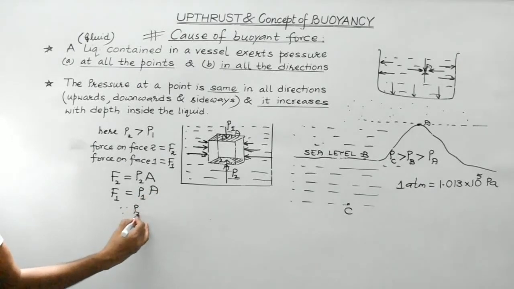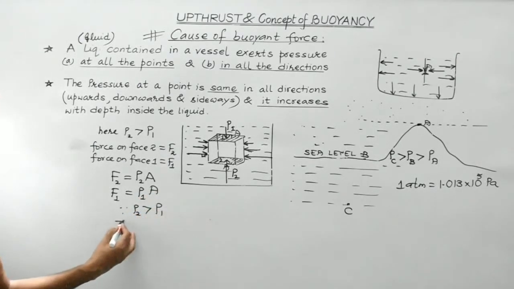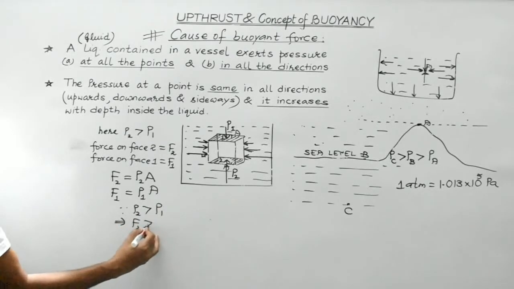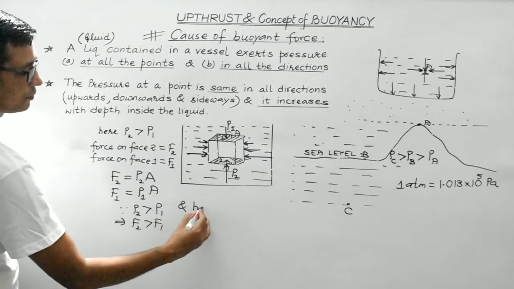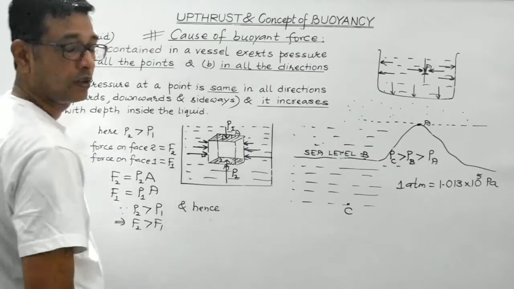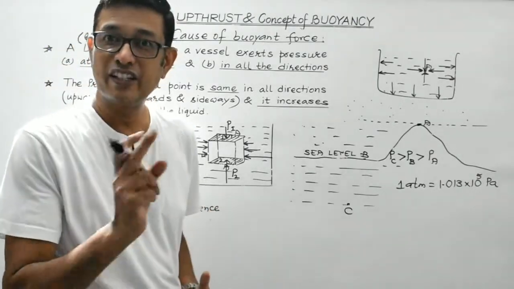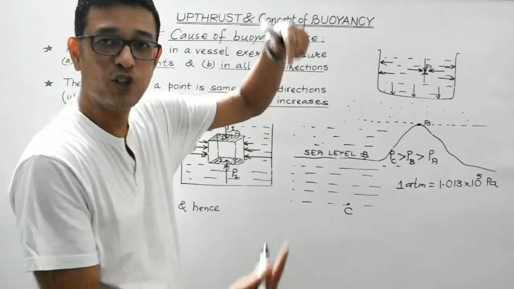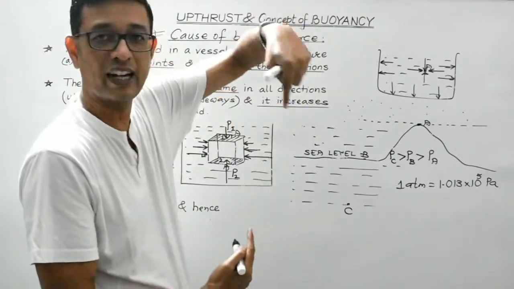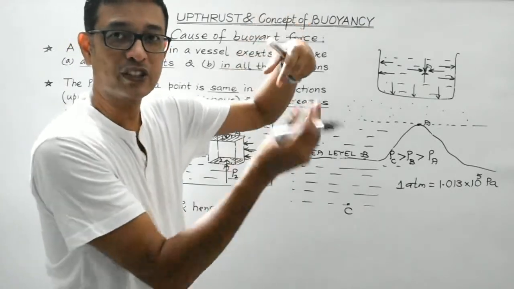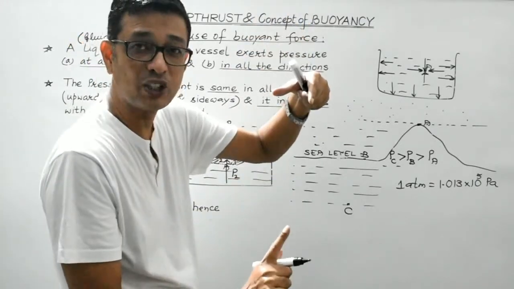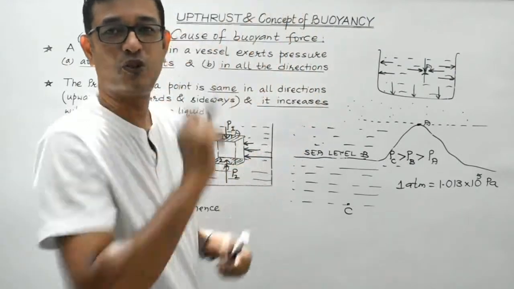Since P2 is greater than P1, therefore F2 would be greater than F1, and hence F2 is greater than F1. Both are acting in the opposite direction. Suppose this is 1 Newton acting downward and this is 3 Newton acting upward. So net force acting on the body would be 3 minus 1, that is 2 Newton in the upward direction.